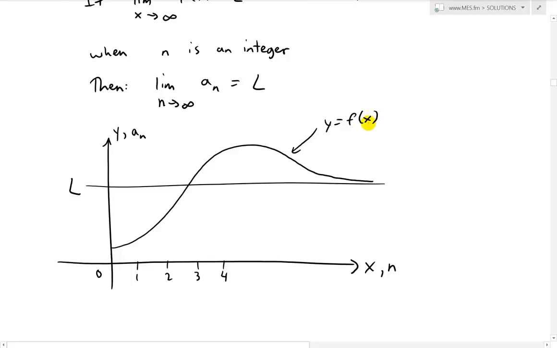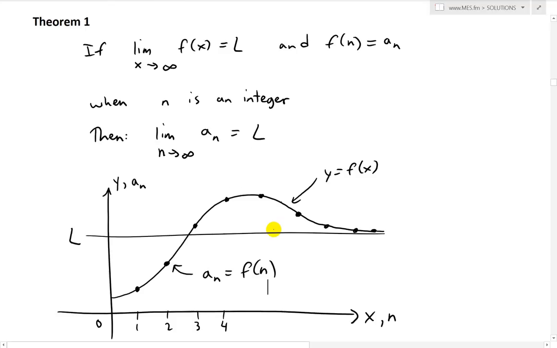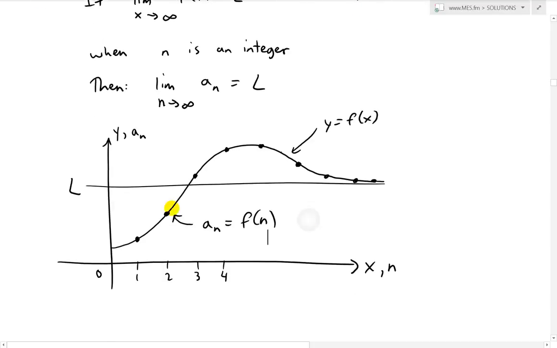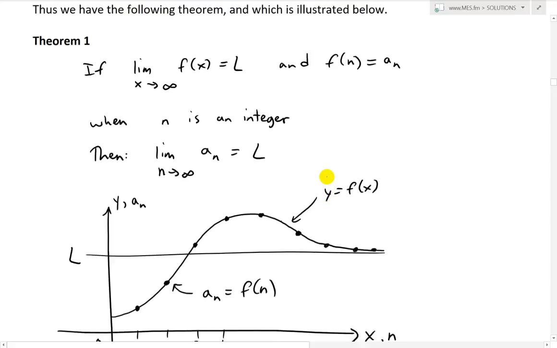And now the sequence is the function, but only in integer form. So we just draw the dots there. This is all it is. There's the fourth, and then it just keeps going on like this. You can see that it just gets closer and closer, like that. So these points are the a_n, which equals f of n, as above there. So it's exactly the same thing. All we do is plot the integers on the function, and hence the limits are the same.